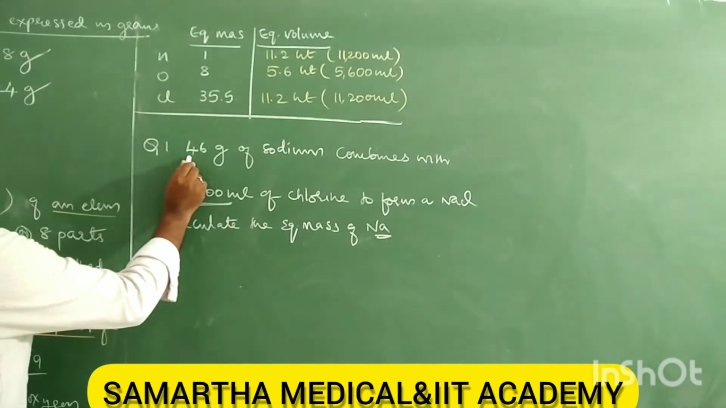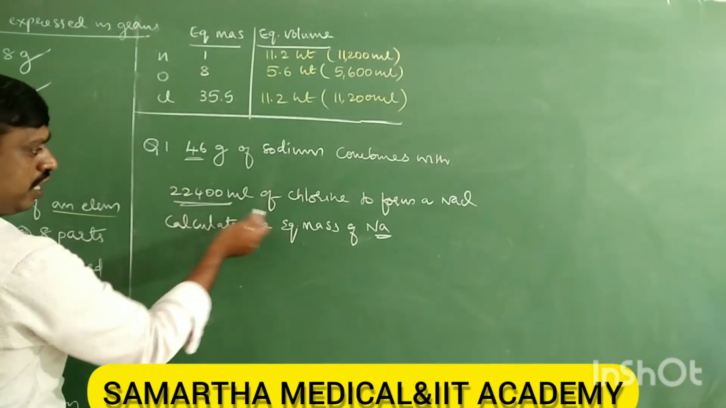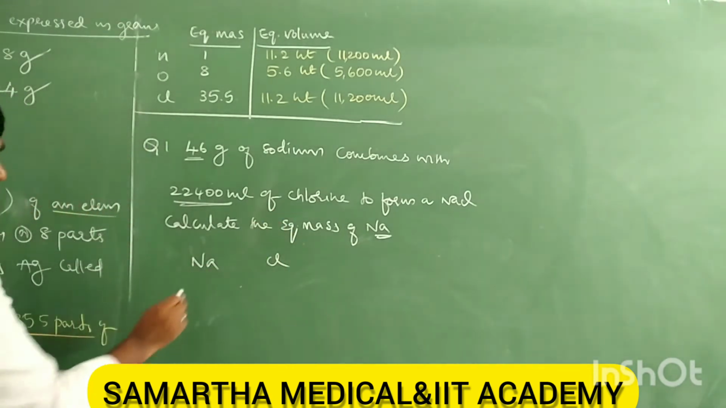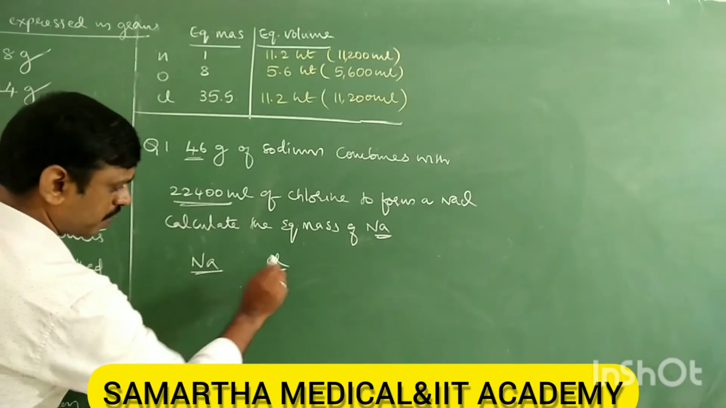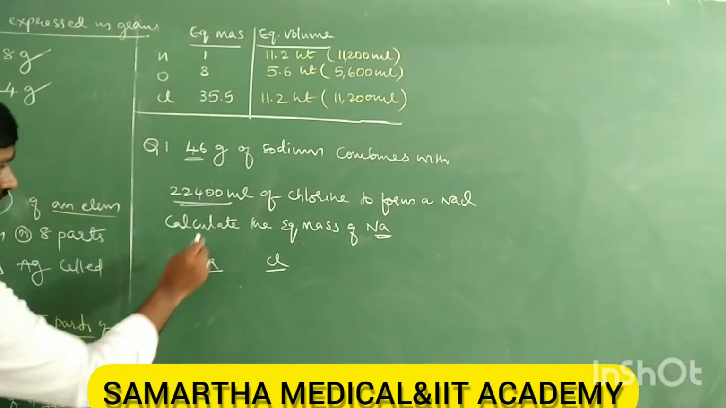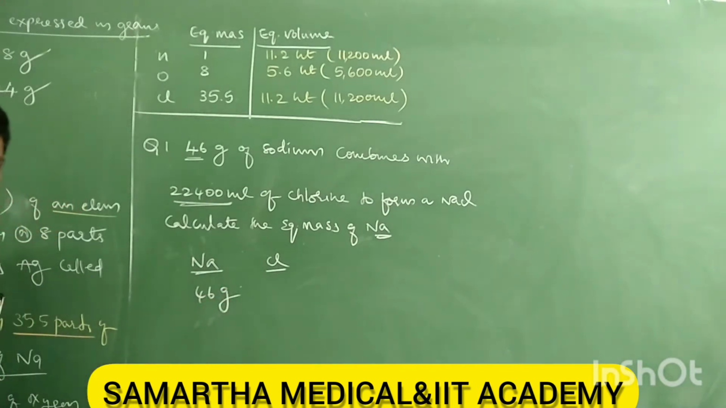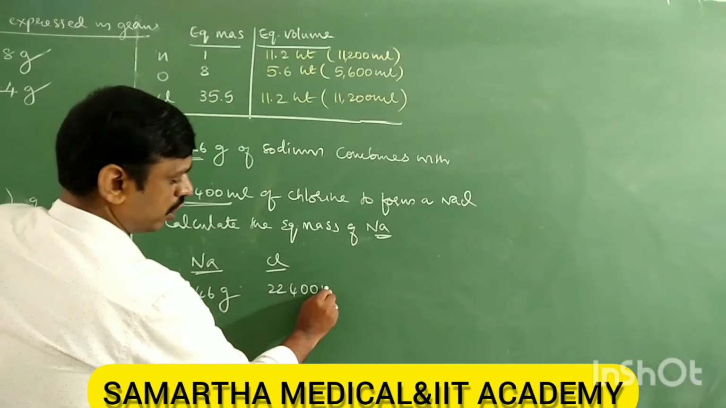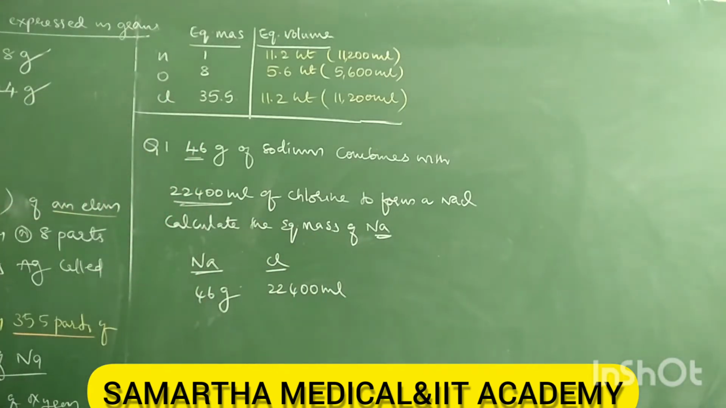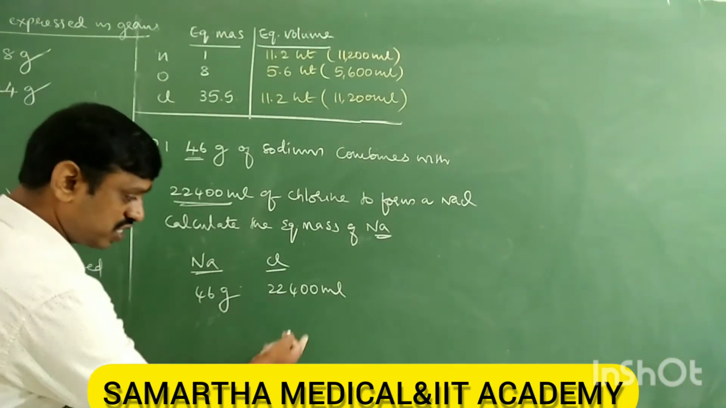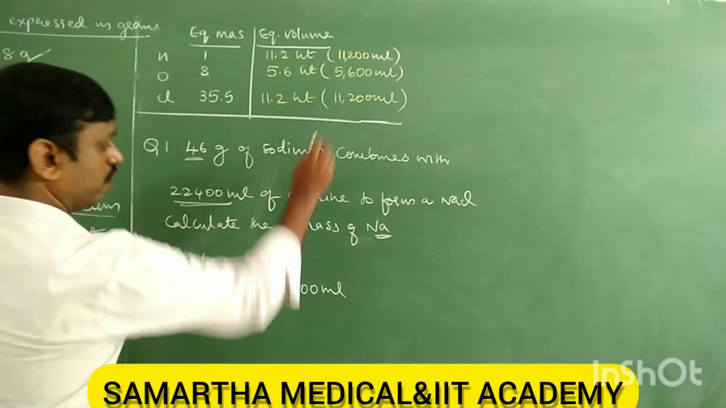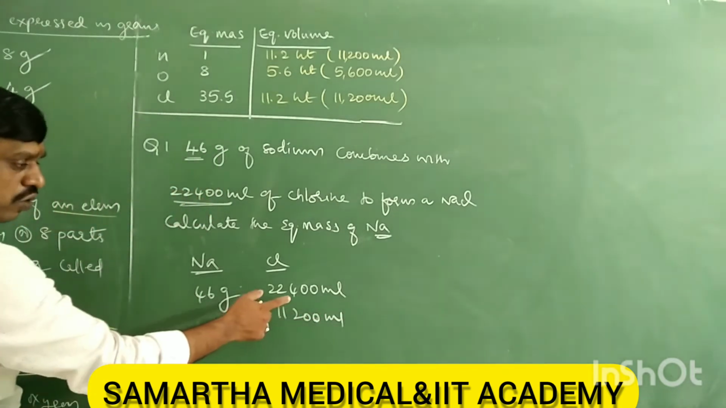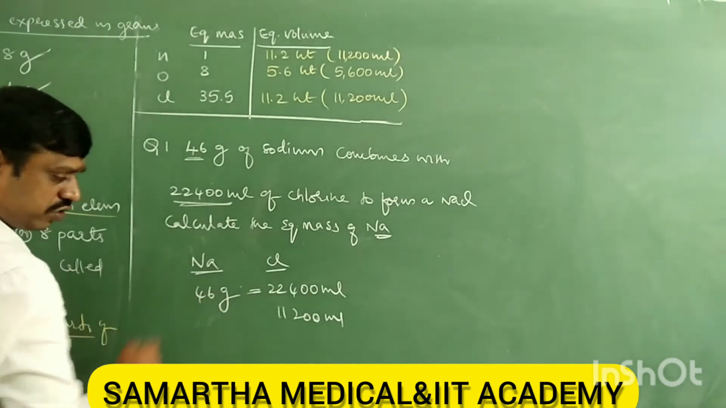We know that 46 grams of sodium is given, and the volume. Sodium given is 46 grams. Chlorine given how many ml? 22,400 ml given. But this is volume. Now what is the equivalent volume of chlorine? 11,200 ml, right? See, 22,400 ml is equal to 46.